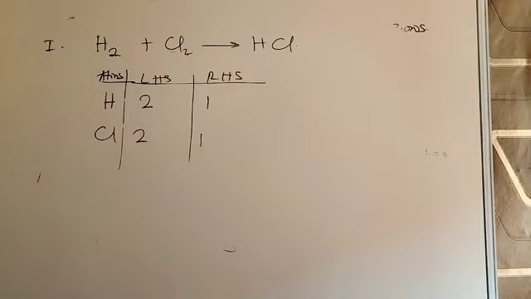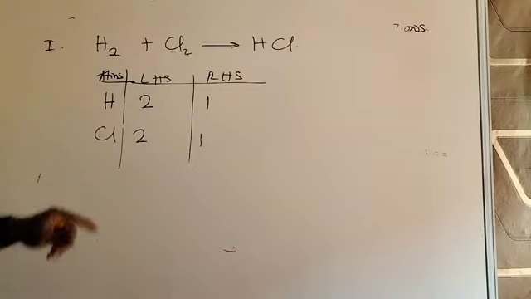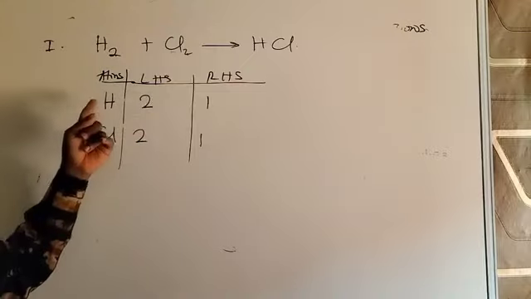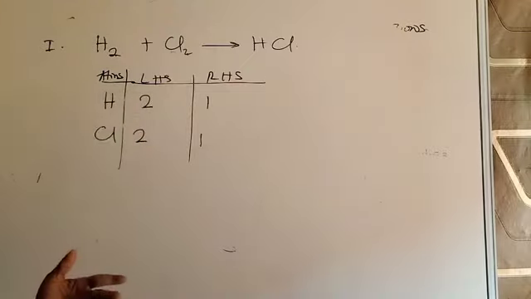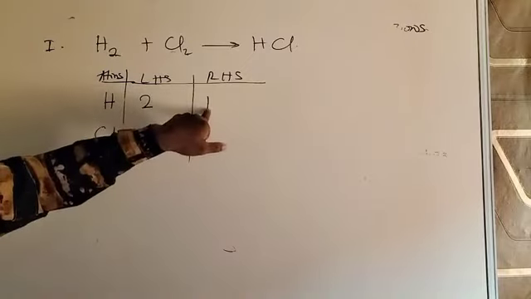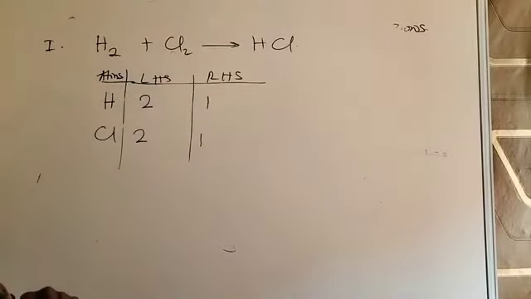If you want to balance an equation, you inspect the table and look for the element that is not balanced. In this case, both of them are unbalanced, but you have to start with only one of them at a time. You don't balance the 2 of them at the same time. So let me take only one of them, hydrogen. To balance hydrogen, I'll ask myself, what number should I use? What number do I multiply this smaller value 1 by to give the bigger one, 2? To multiply and not add.